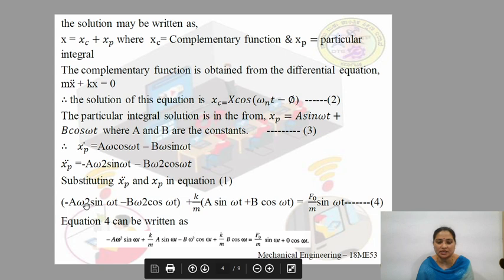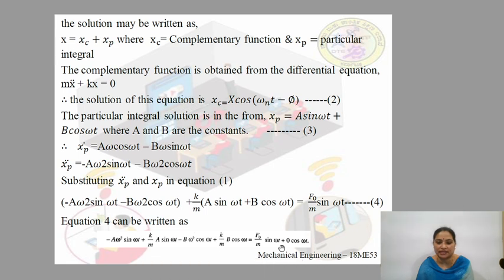So, minus a omega square sin omega t plus k by m a sin omega t are written together, minus b omega square cos omega t plus k by m b cos omega t is written here, is equal to f naught sin omega t plus, since we do not have any cos term on the right side, we write that as 0 cos omega t.